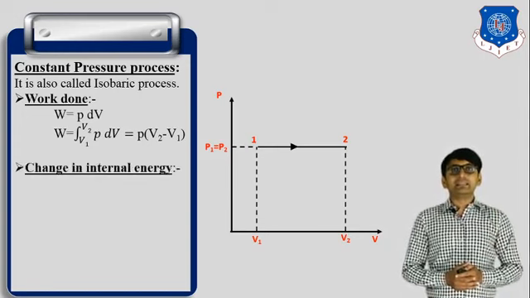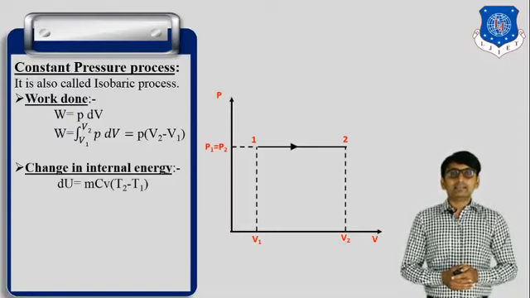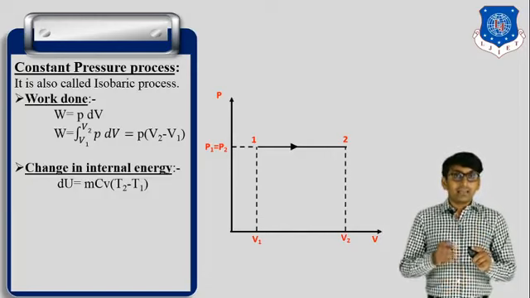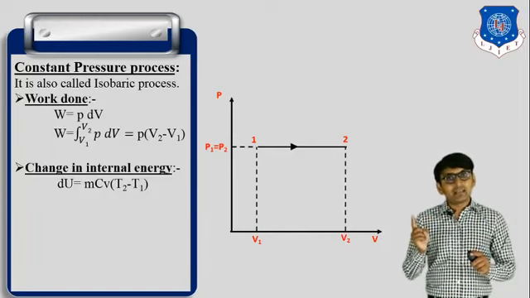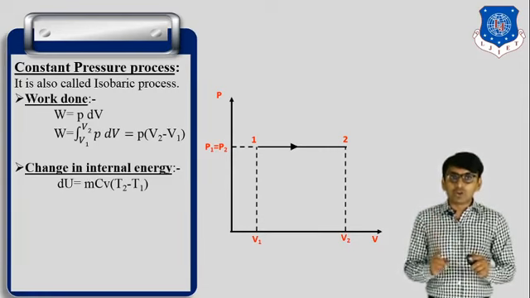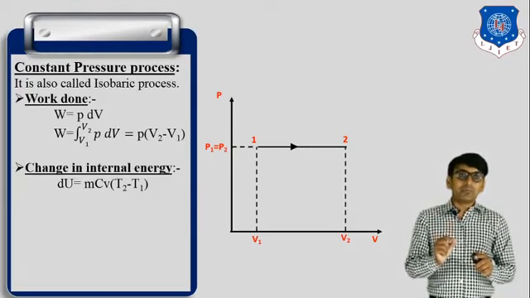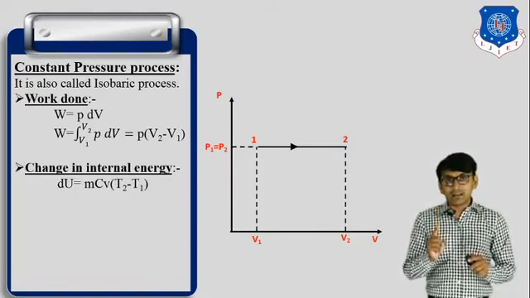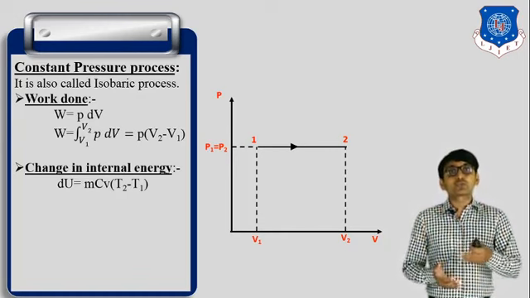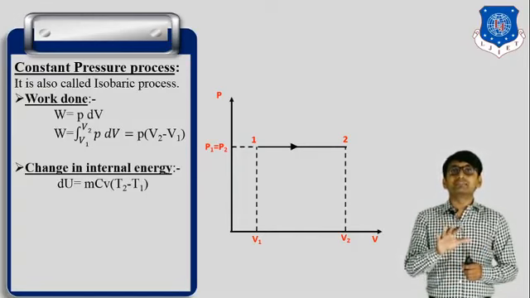Second one, change in internal energy. It is also equal to dU is equal to mCv (T2 minus T1). In a constant volume process this is equal to mCv (T2 minus T1), and here also delta U is equal to mCv (T2 minus T1), because internal energy depends on the storage. So it is a stored form of energy, and it depends on the volume of the particular system.